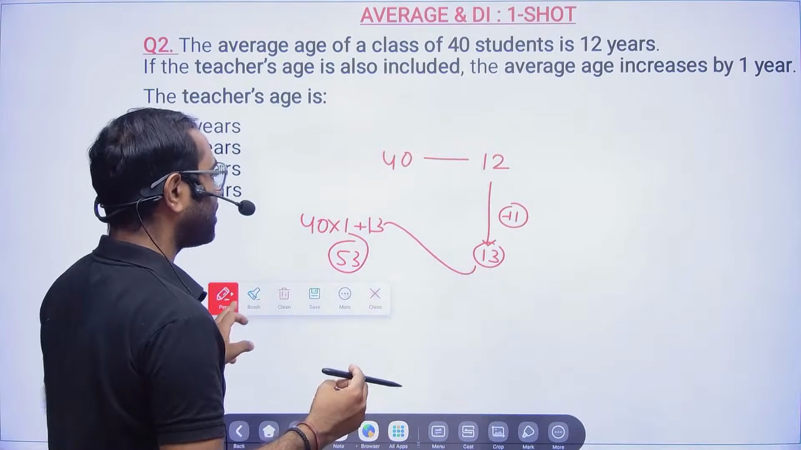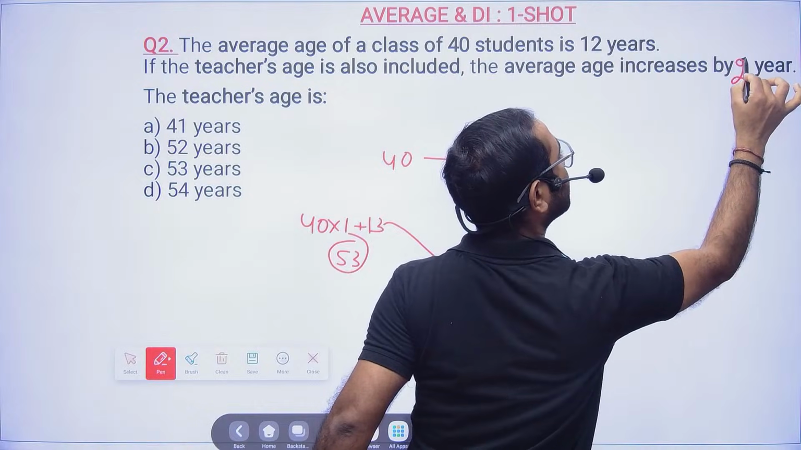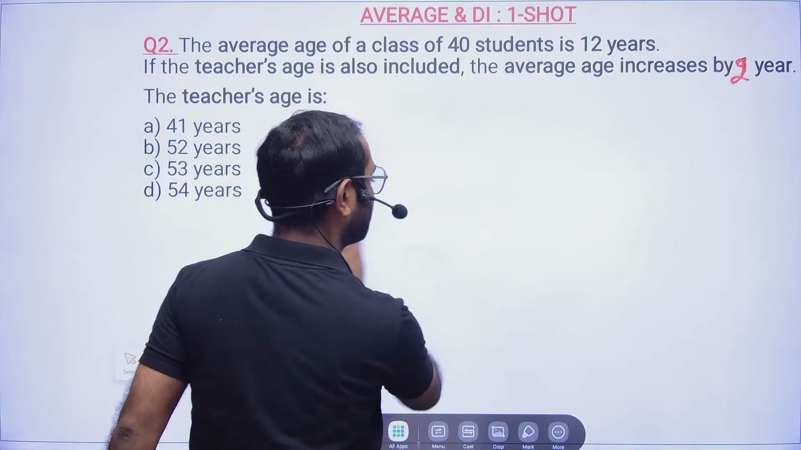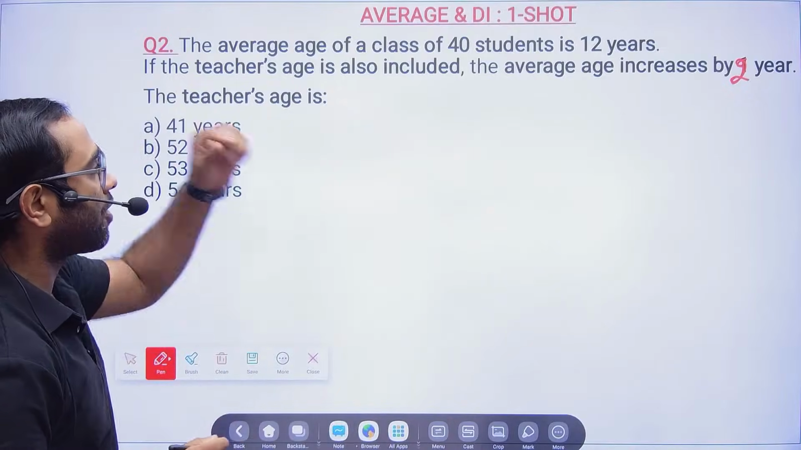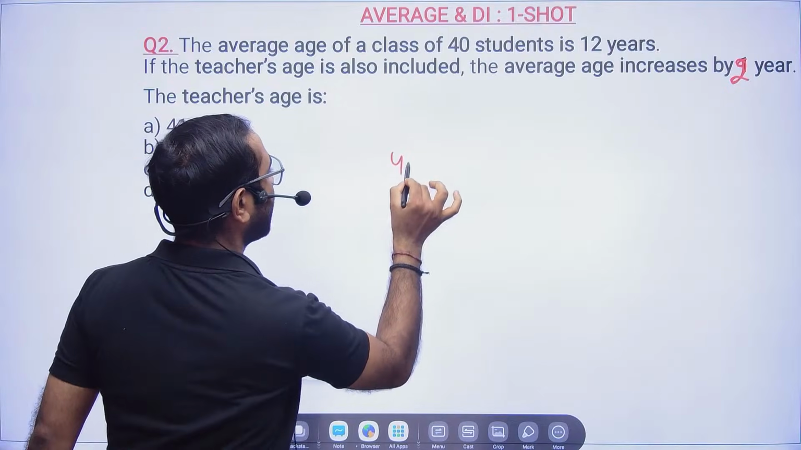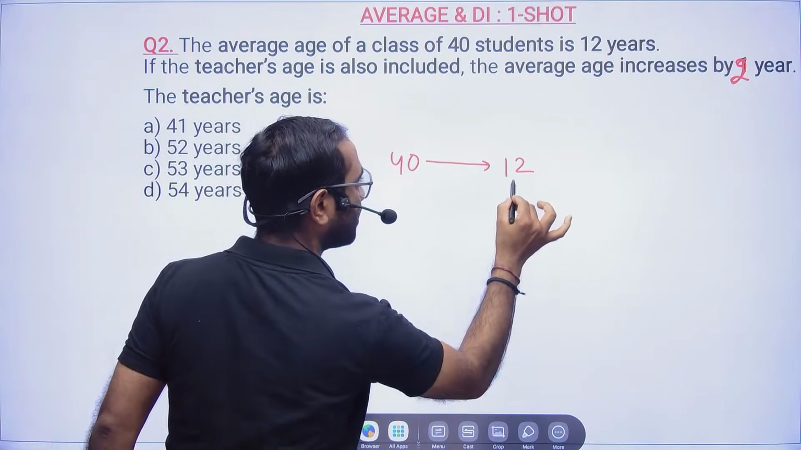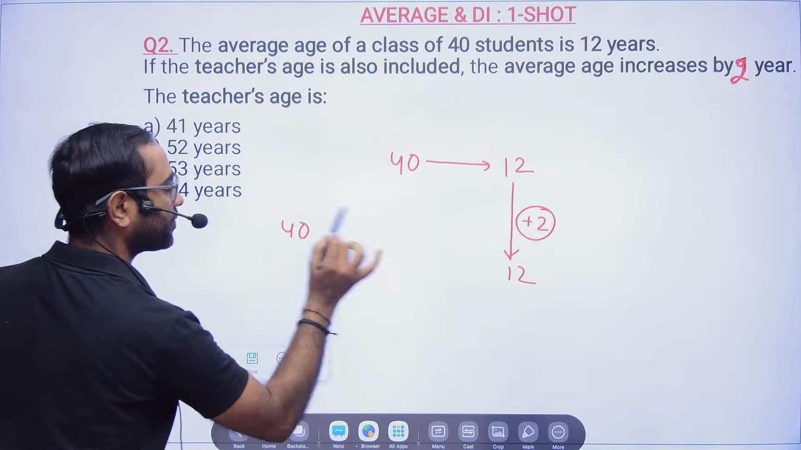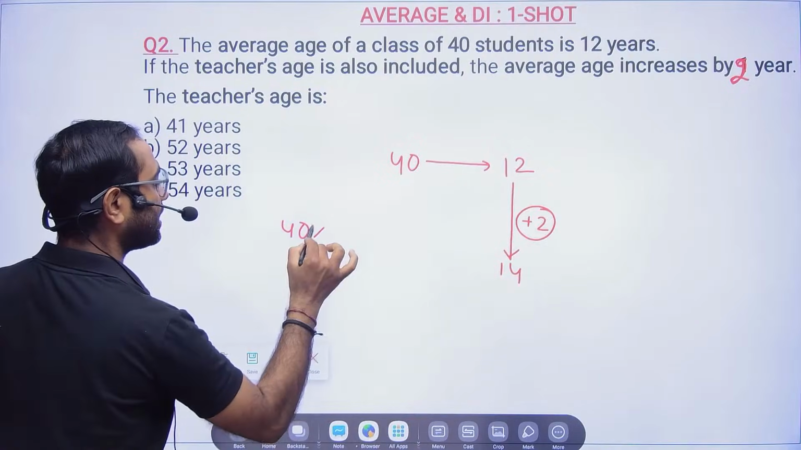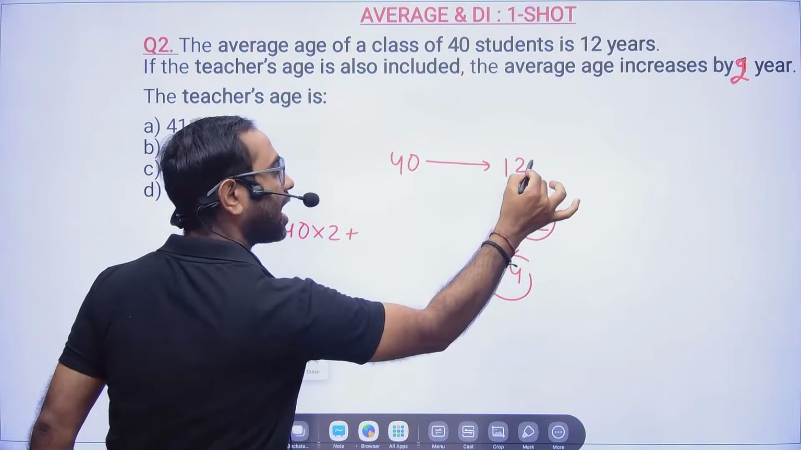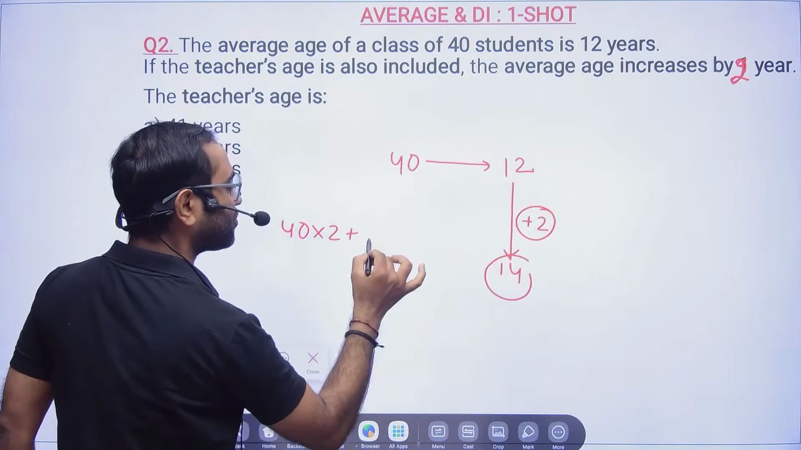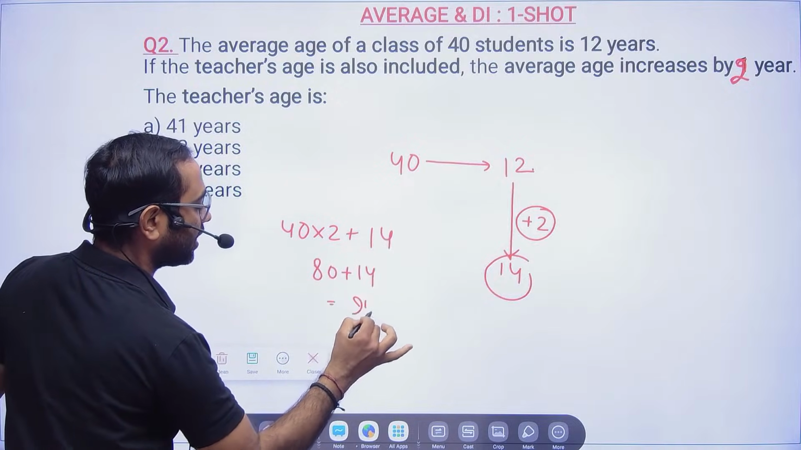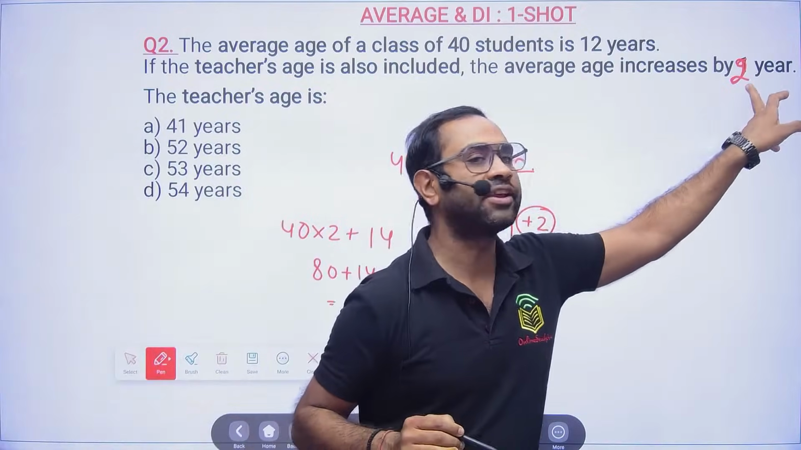Now suppose they had told that the average increased by 2 years. Sir, in the same question, the average increased by 2 years? Both problems you have taken for 1 year. What about an increase of 2 years? No problem. Right now it is 40, average is 12 years. Now the average is going to increase by 2. That means everyone's age will increase by 2. And what is the current one? 12. If the average is increasing by 2, it will become 14. So it is 80 plus 14, 94.